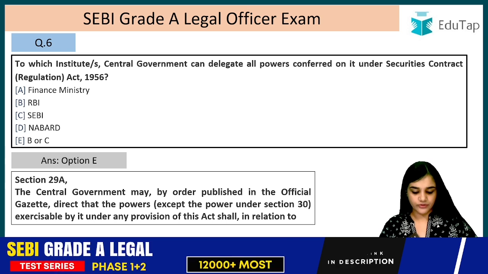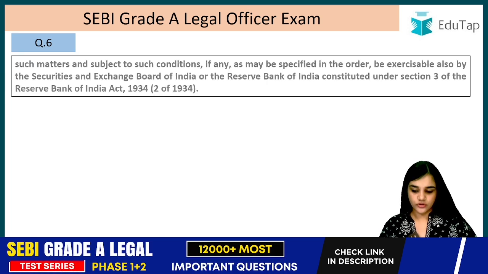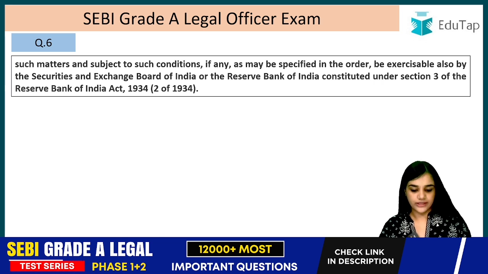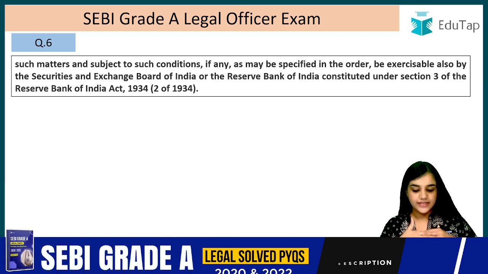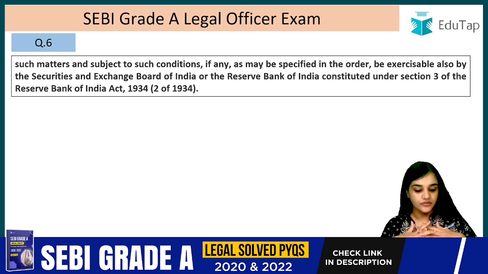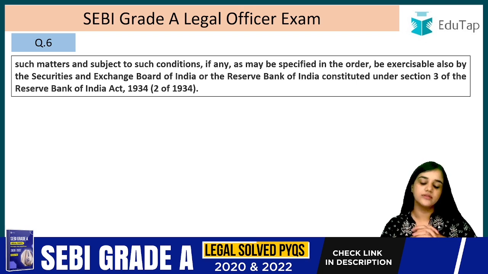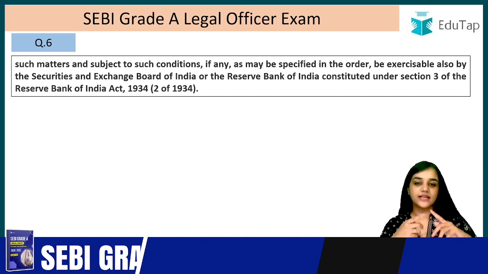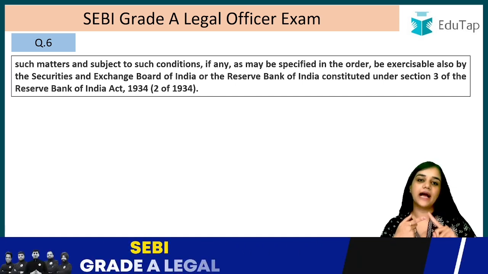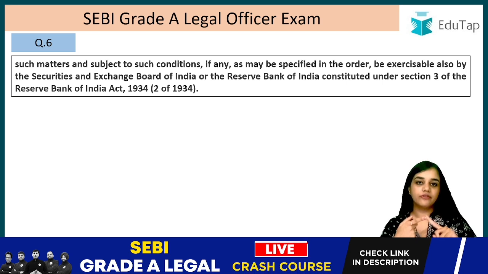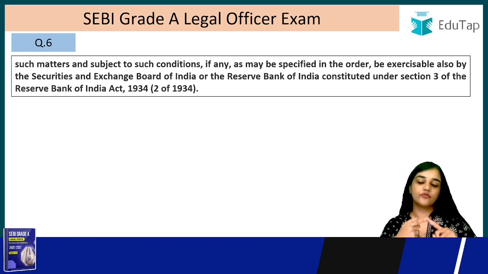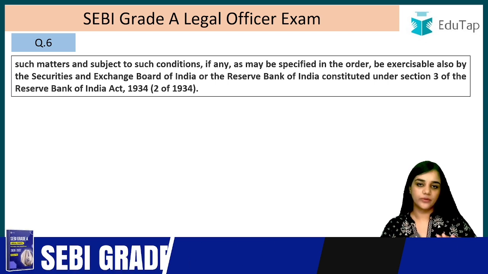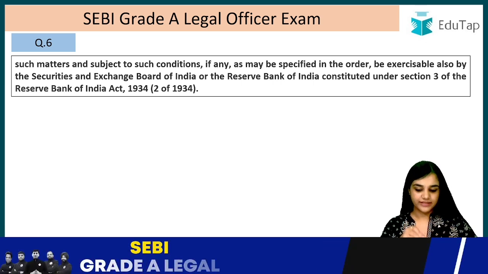exercised by it under any provision of this Act shall, in relation to such matters and subject to such conditions, if any, as may be prescribed in the order, be exercisable also by the SEBI, that is the Securities and Exchange Board of India, or the RBI, Reserve Bank of India, constituted under section 3 of the Reserve Bank of India Act. So what it says is that the central government can delegate all its powers to SEBI and to the RBI. The power mentioned in section 30 cannot be delegated. What is that power? It is the power of the central government to make rules. That power cannot be delegated, but all the other powers can, and to whom?